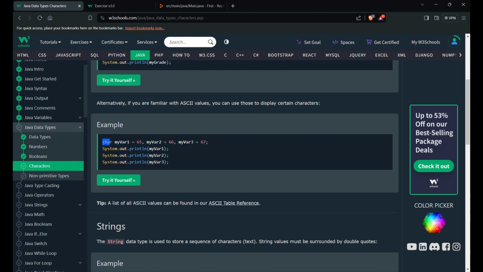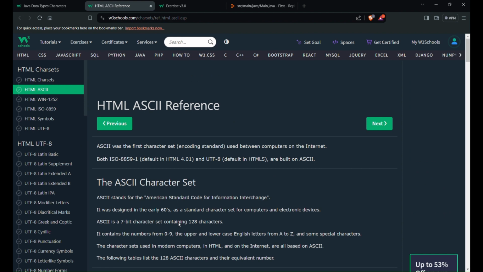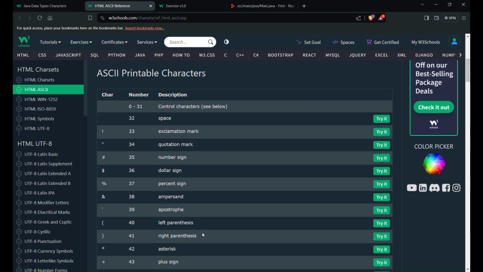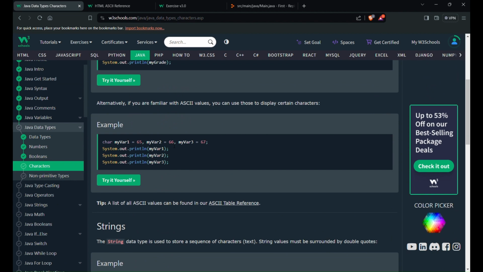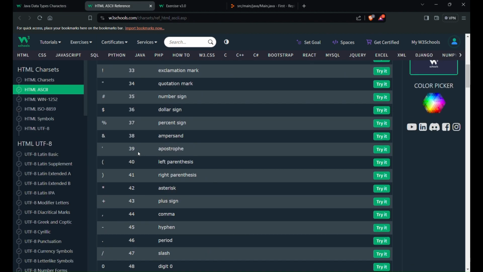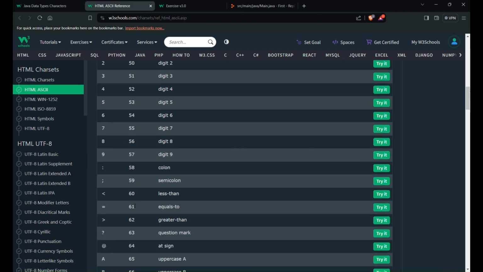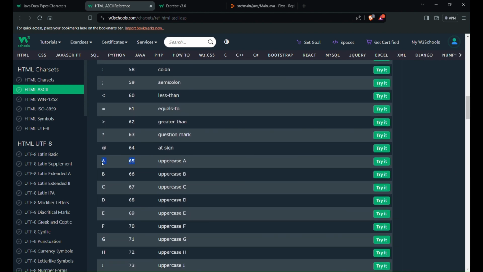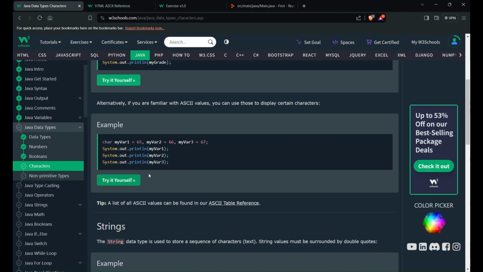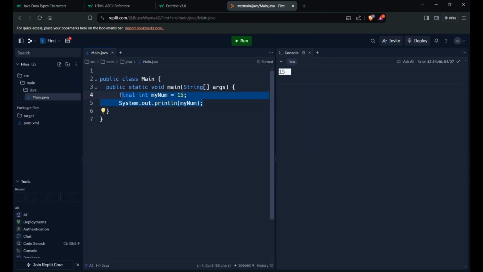A list of ASCII characters can be found in this table. They have given a table for reference for these ASCII characters. ASCII was the first character set encoding standard used between computers on the internet. Here they have used 65, 66 and 67. If we check those numbers in the table, 65 is A, 66 is B, 67 is C. So if we print these ASCII values, we will get A, B, C as the output.